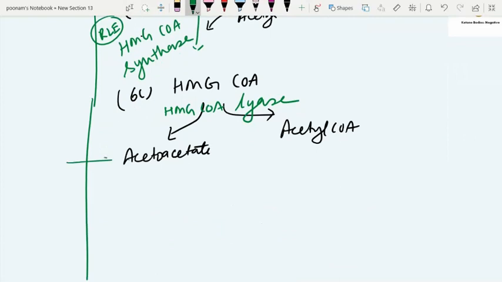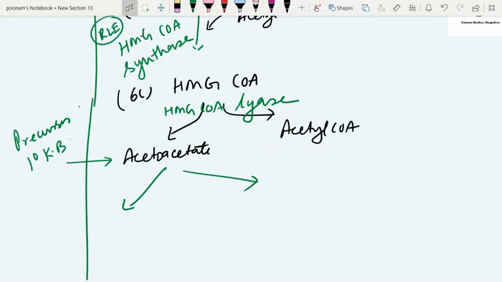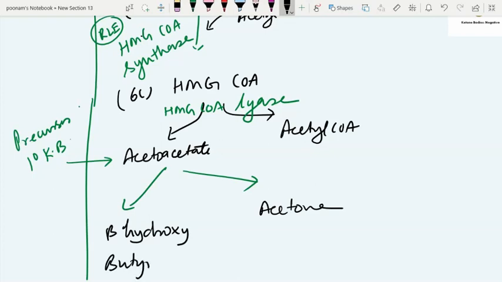Now, this acetoacetate is the primary ketone body, or otherwise called the precursor ketone body, because this is the common precursor of the other two ketone bodies, that is beta hydroxybutyrate and acetone. The hydroxyl group is there at the third carbon, so it's also called 3-hydroxybutyrate.